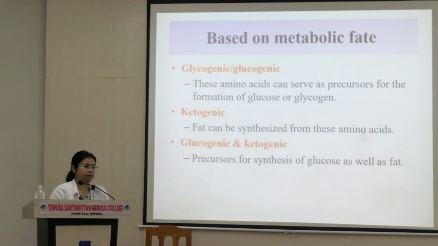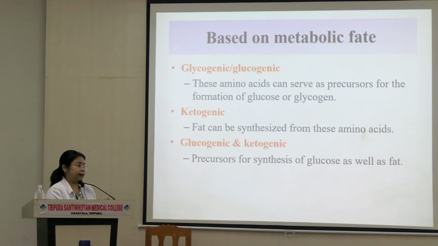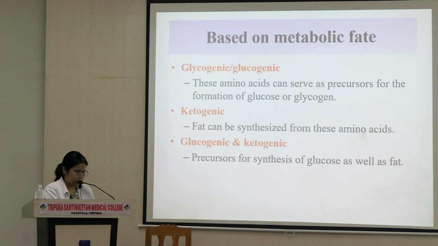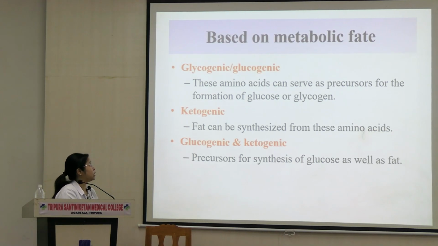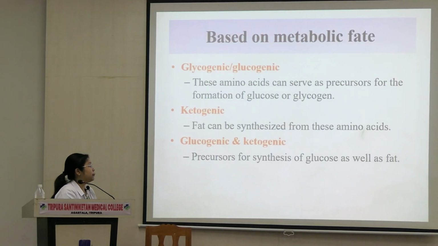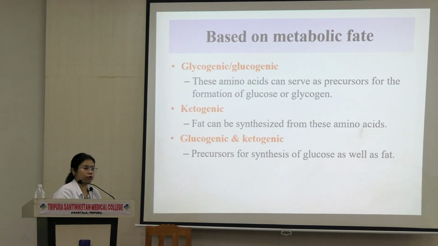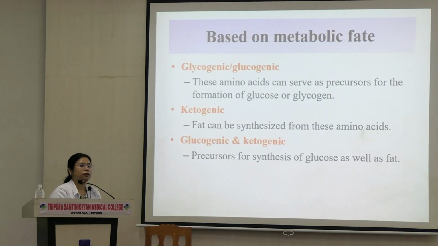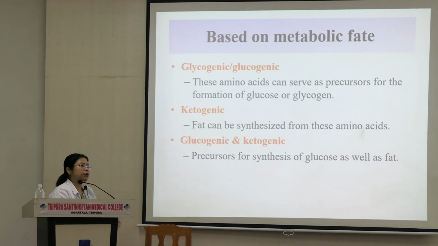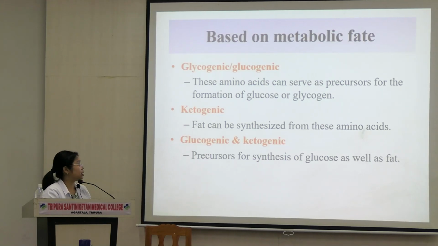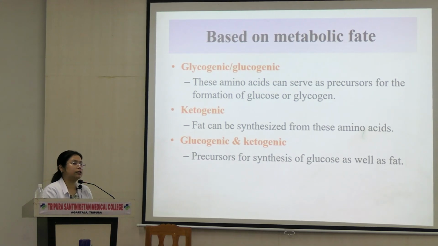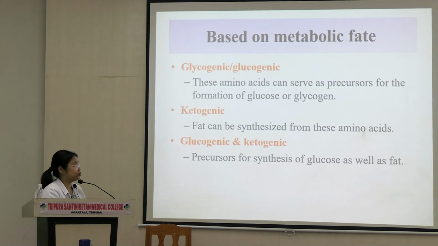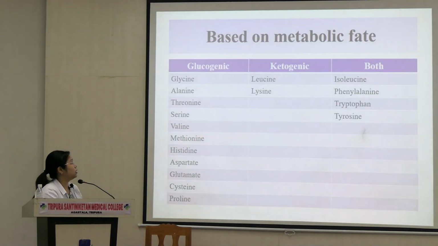Based on metabolic fate, meaning what happens metabolically to these amino acids. What are they used for? Some of the amino acids can be used for production of glycogen and glucose. They are known as glycogenic or glucogenic amino acids, precursors for the formation of glucose. Okay, ketogenic meaning production of fats. So ketogenic doesn't mean production of fats, but fat can be synthesized from these amino acids, therefore they are called ketogenic. And the amino acids that can be used for the production of both glucose and fats, they are known as glucogenic and ketogenic. Over here you see the list.